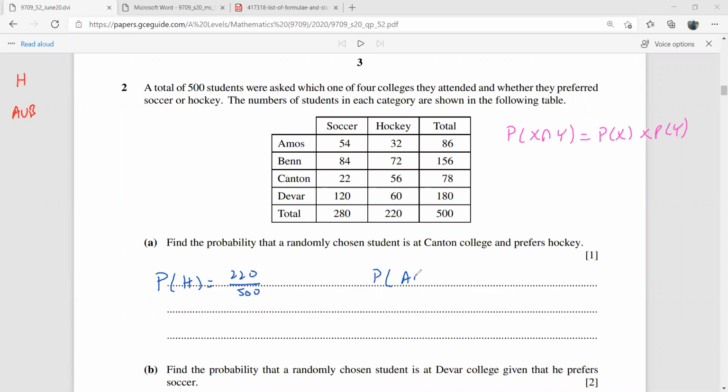What is the probability of A union B? That is going to be, can someone please add these two for me? What is 86 plus 156?